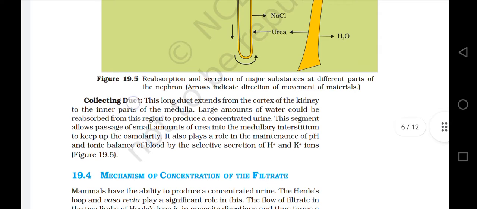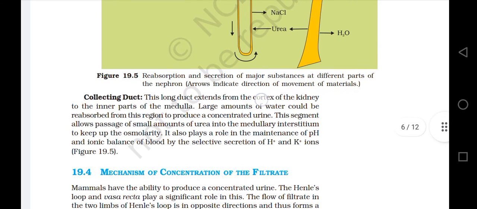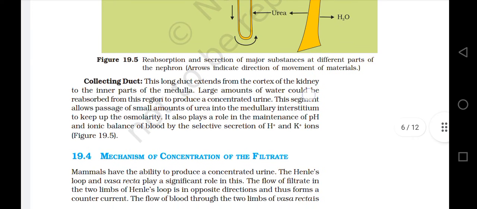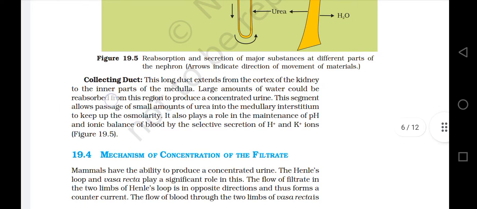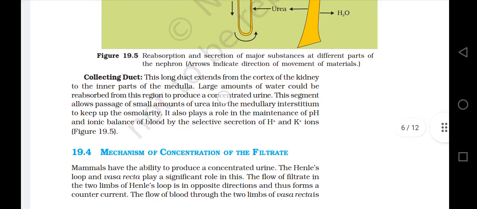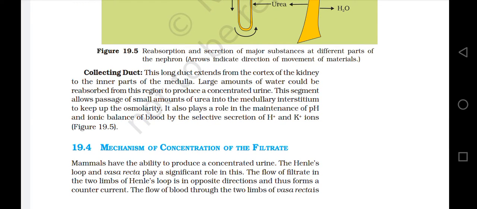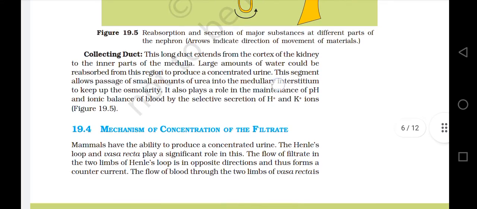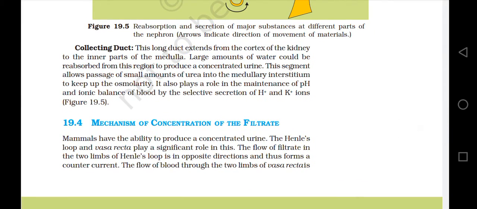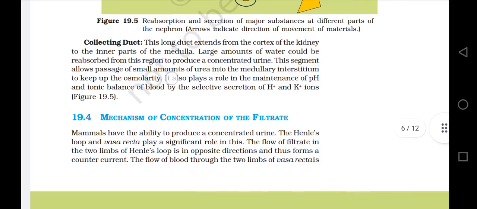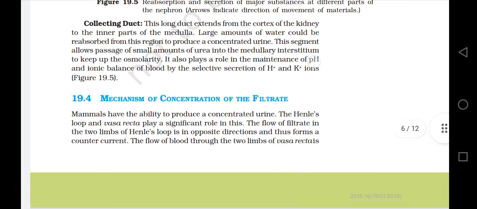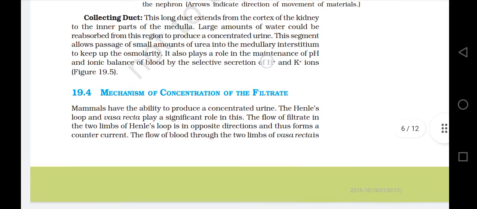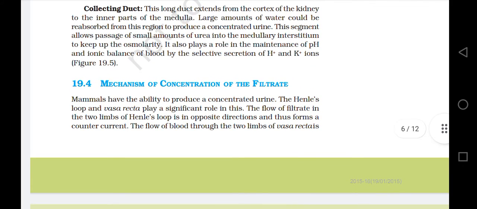Collecting duct. This long duct extends from the cortex of the kidney to the inner part of the medulla. Large amounts of water could be reabsorbed from this region to produce a concentrated urine. This segment allows passage of small amounts of urea into the medullary interstitium to keep up the osmolarity. It also plays a role in the maintenance of pH and ionic balance of blood by the selective secretion of H+ and K+ ions, figure 19.5.